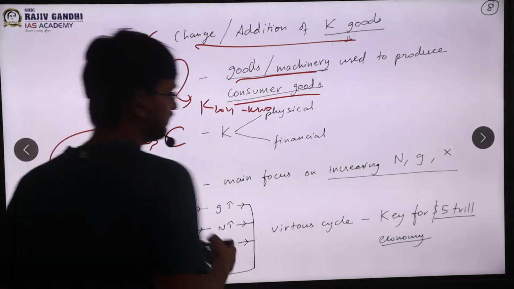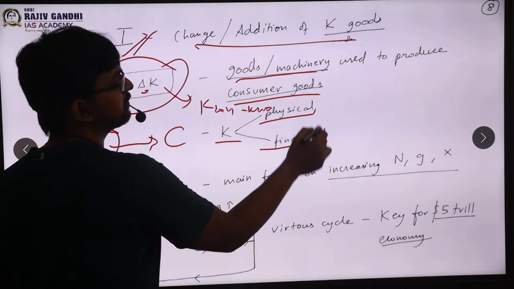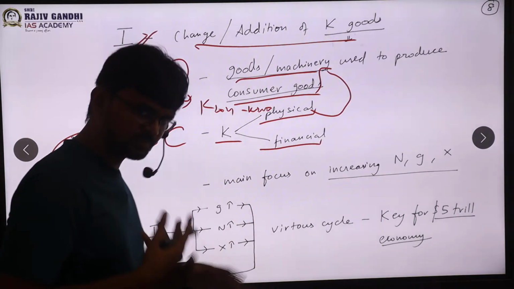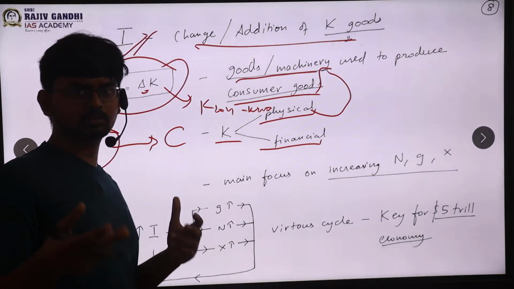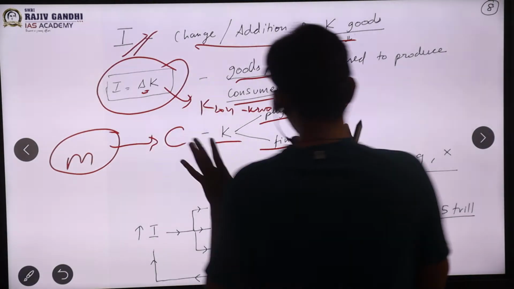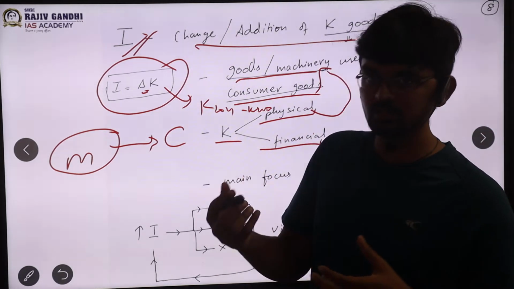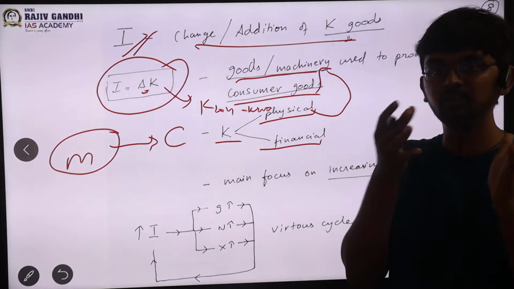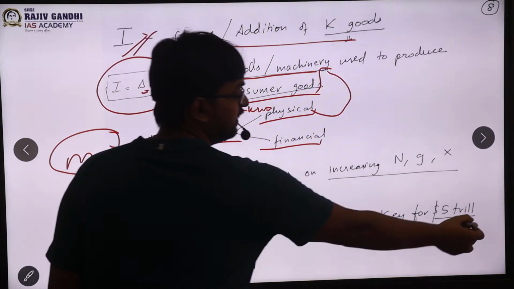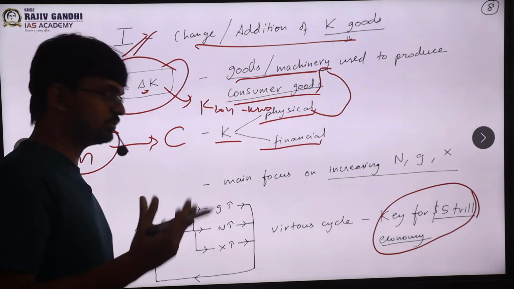Another important thing is the types of capital. Capital can be physical capital and financial capital. Physical capital is your machinery, etc. Financial capital is the investment you get from shares, stocks, credit, etc. As I said in the introduction, the Economic Survey has said that private investment is the key for virtuous growth and the $5 trillion economy. So we are going to see how investment plays such a crucial role.